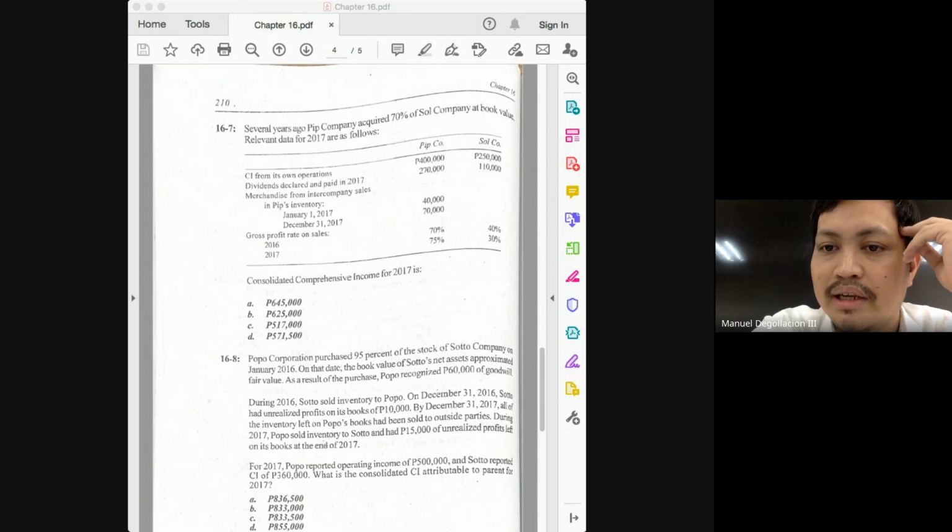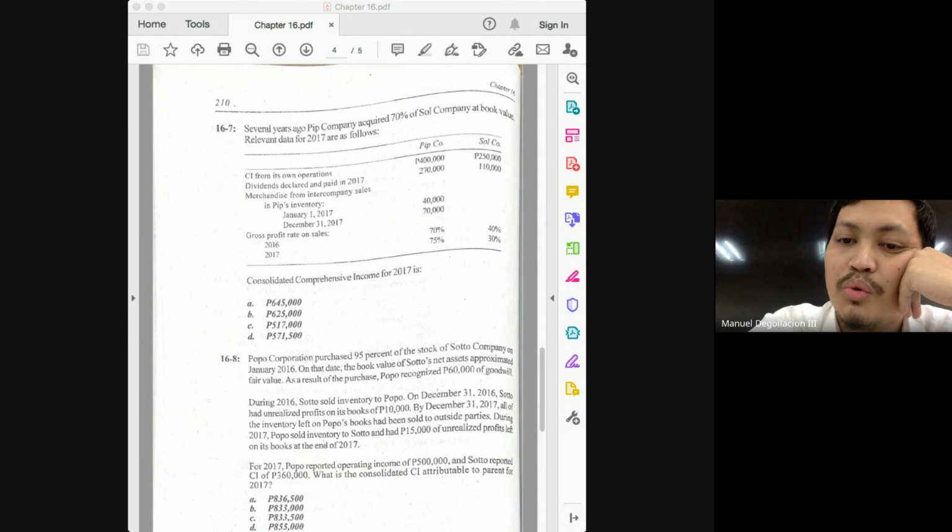Merchandise from intercompany sales in PIP, who is the parent. So since the inventories are with the parent, that means the transaction originated from the subsidiary. So do we have a downstream or upstream transaction? Upstream. So will there be an adjustment to the income of the parent or none? None. Okay, so no adjustment. So we will proceed with the 400,000.